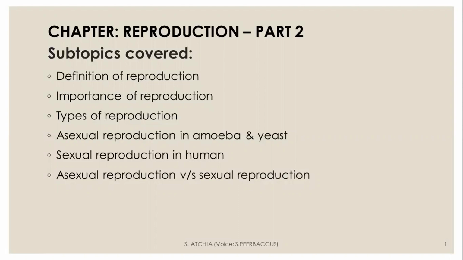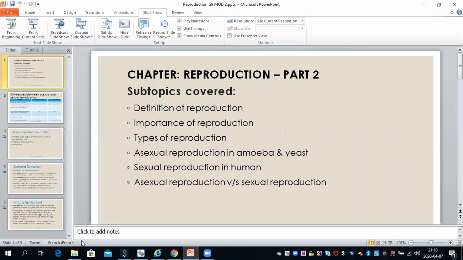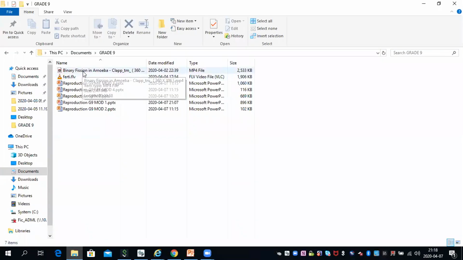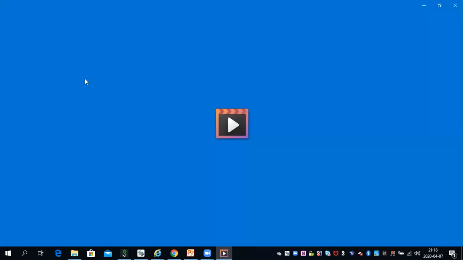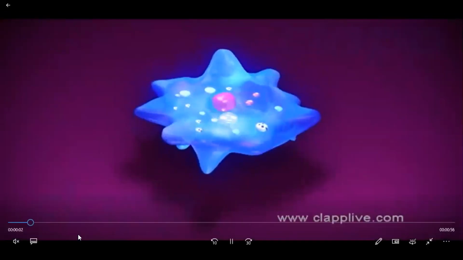So let's begin. Let's firstly see a video showing reproduction in amoeba. So this is an amoeba.